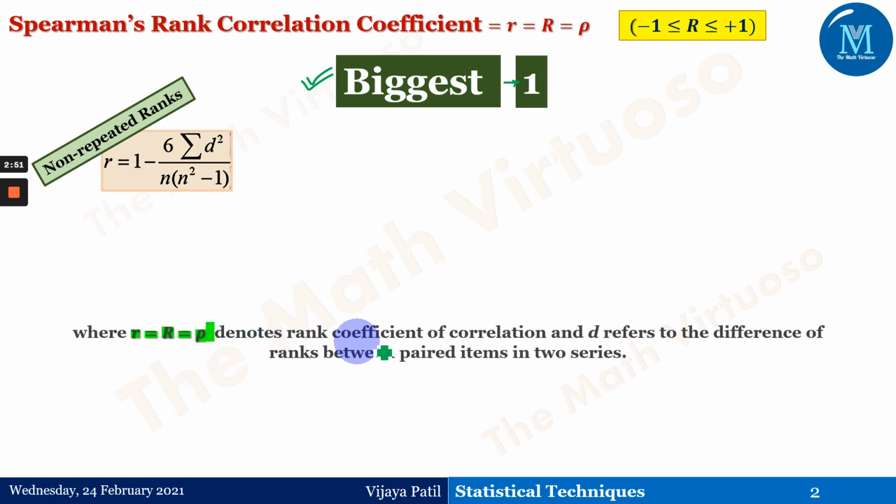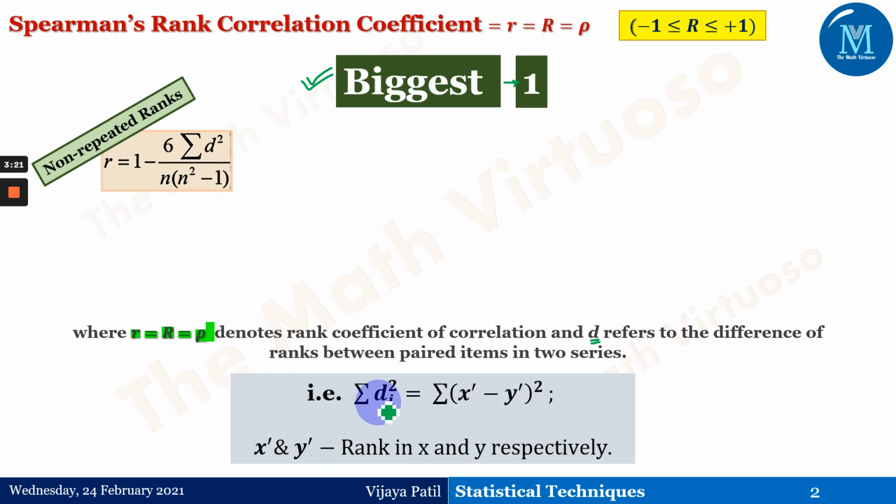Because this denotes the rank correlation coefficient, and this small d refers to the difference of ranks between the paired items in the two series. It is a summation of d square, so whether the rank difference is negative or positive, the square will nullify the effect of the plus or minus sign. And summation of di square is equal to summation of x dash minus y dash square. What are x dash and y dash? They are nothing but the ranks in x and y respectively.